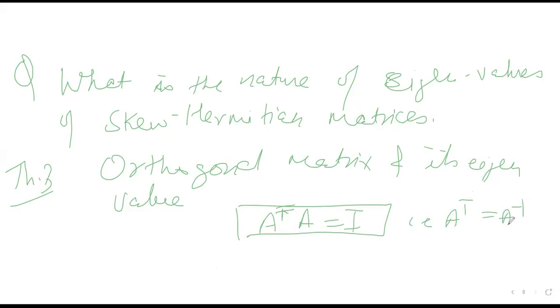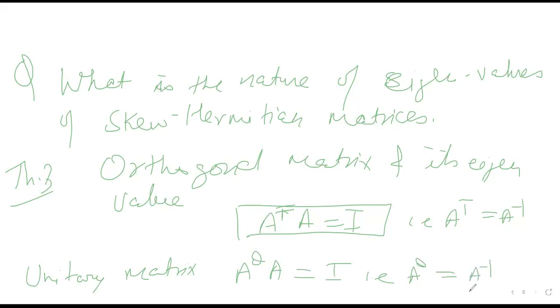Matrices with real entries. For matrices with complex entries, we will use a term known as unitary matrix. In that, A theta into A is equal to I. That is, A theta, the complex conjugate transpose, will be the inverse. So you should know all these basic definitions. This is a must.